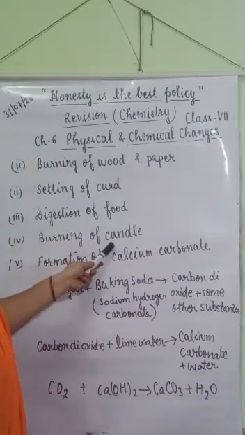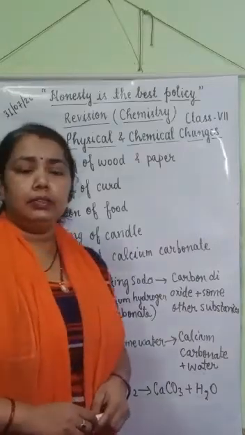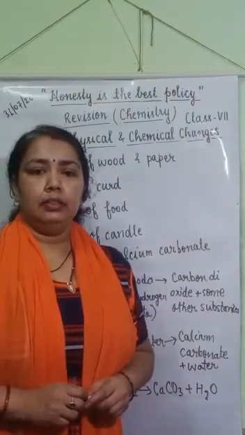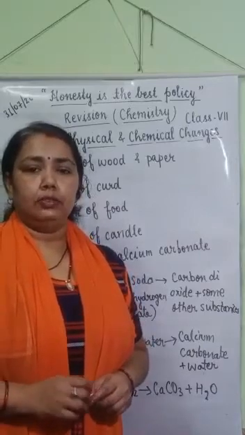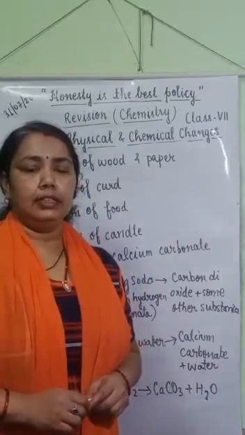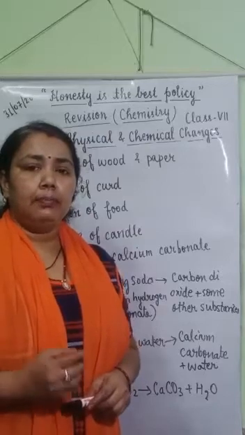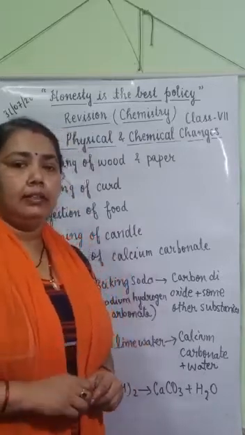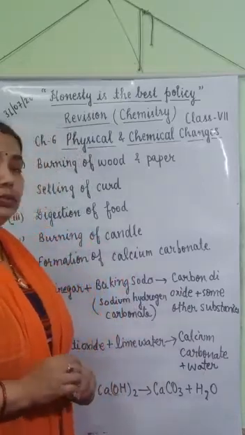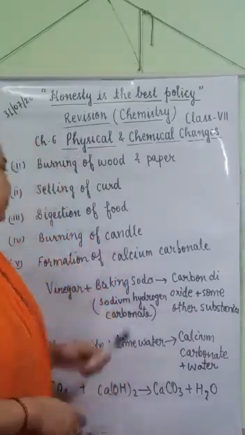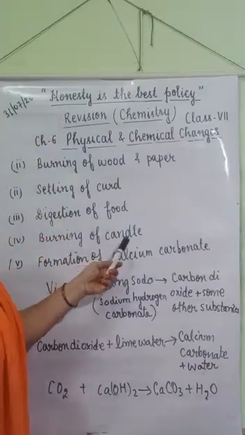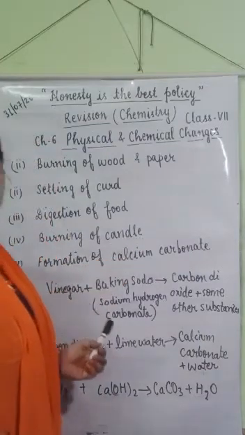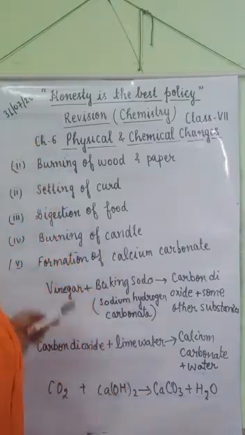Burning of candle. When a candle burns, some part of the wax melts. So melting of wax is a physical change. But some part of the wax vaporizes and a black colored substance is formed, that is known as soot. So burning of a candle is a chemical change, but melting of wax is a physical change.